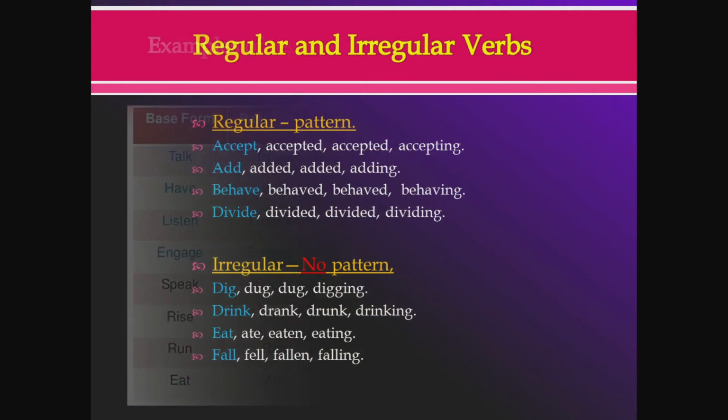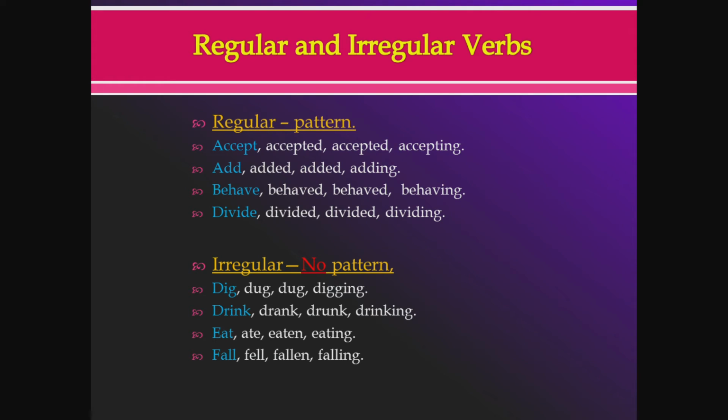Okay, so this is a summary. Verbs can be divided into regular and irregular verbs. The regular verbs have a pattern in the way they form the four forms. The spellings have a pattern. So accept, accepts, accepted, accepted, accepting; add, adds, added, added, adding; behave, behaved, behaved, behaving; and divide, divided, divided, dividing. And irregular verbs have no pattern, like eat, ate, eaten, and eating.